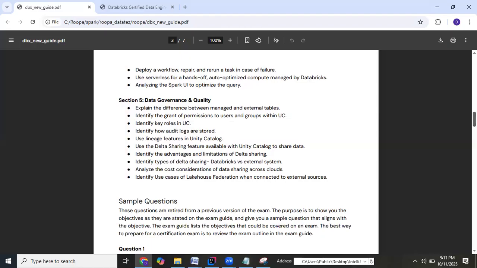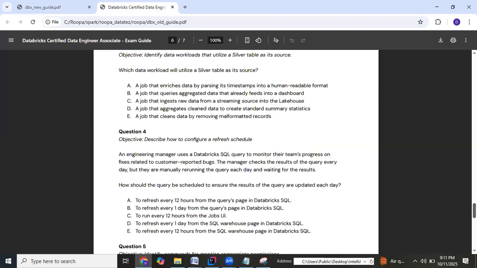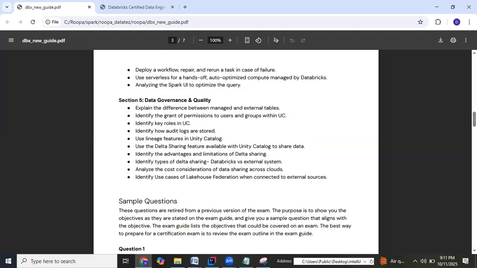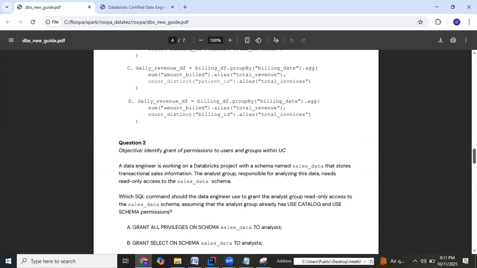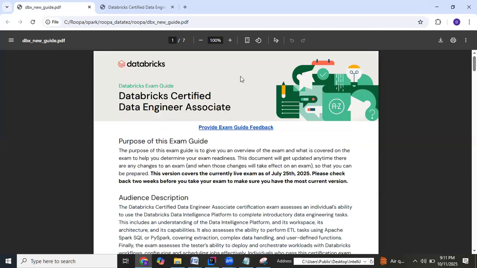So just like your previous guide that was there, at the end of the guide, a couple of questions are there. Not many, five sample questions. You can take a look at them, and then you can start preparing for the exam. So we will start the series of sessions focusing on the syllabus for the associate exam.